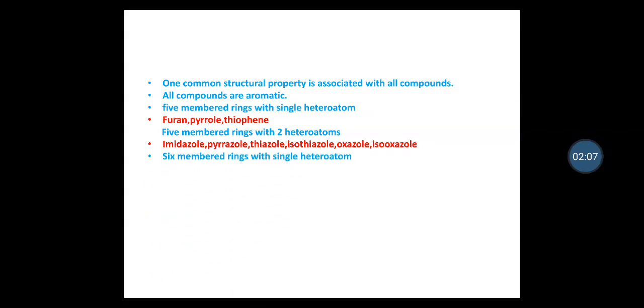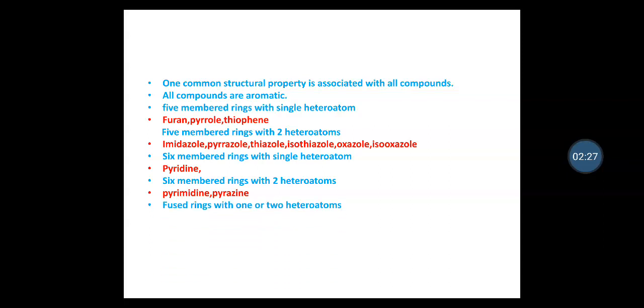Some compounds are 6-membered rings with single heteroatom. Ring size is different than the above classes. For example, pyridine. Some compounds are 6-membered rings with 2 heteroatoms. For example, pyrimidine, pyrazine. Some of the compounds are fused rings with 1 or 2 heteroatoms in it. For example, quinoline, isoquinoline, indole, etc.